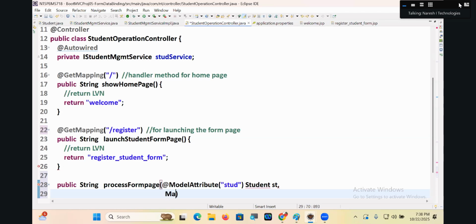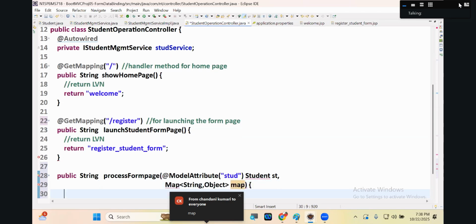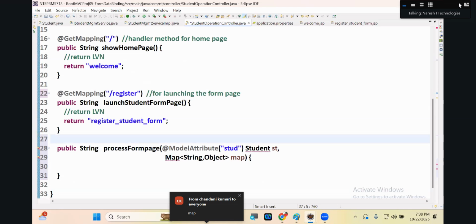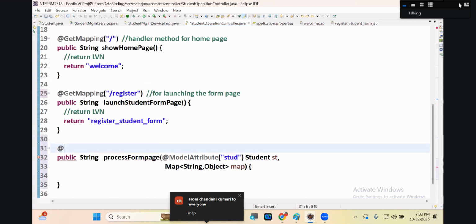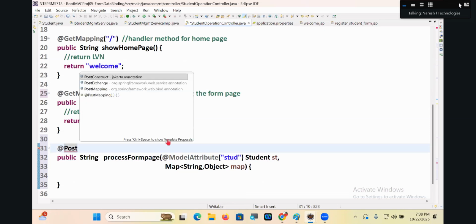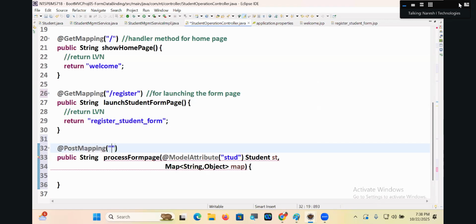What is the best way of getting shared memory? Map of String comma Object. At the rate PostMapping slash register.